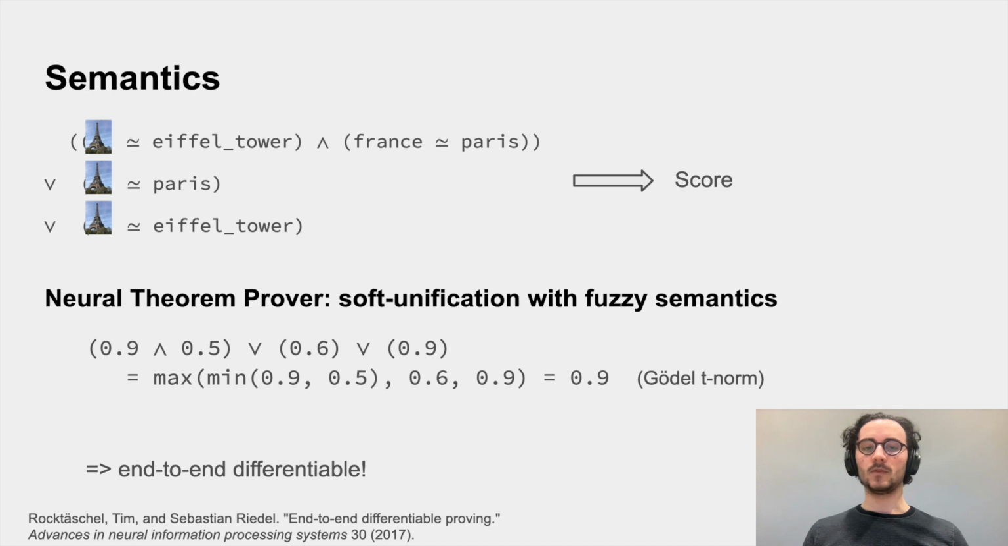Evaluating such a formula to an actual value is easy in Boolean logic. However, here, our soft unification will result in a numerical score, not in a Boolean value. Hence, we need to use a continuous generalization of logic. One way is to do this with fuzzy semantics, which was proposed by the neural theorem prover. Here, we replace the or and and symbols by continuous functions, such as the maximum and minimum. Note that this makes our score, which results from a query, end-to-end differentiable. This means we can update our embeddings using regular training techniques such as gradient descent.